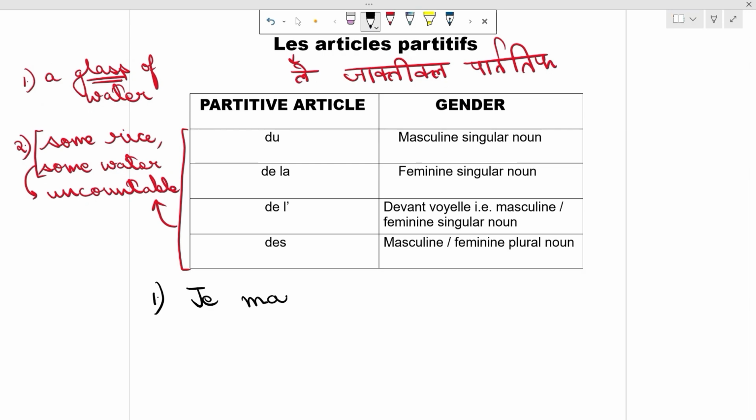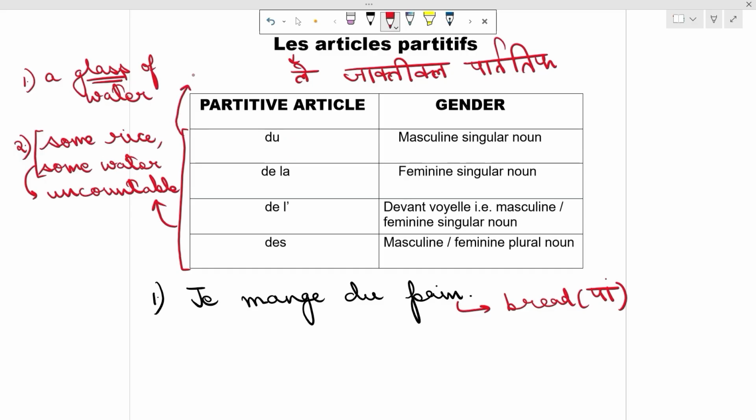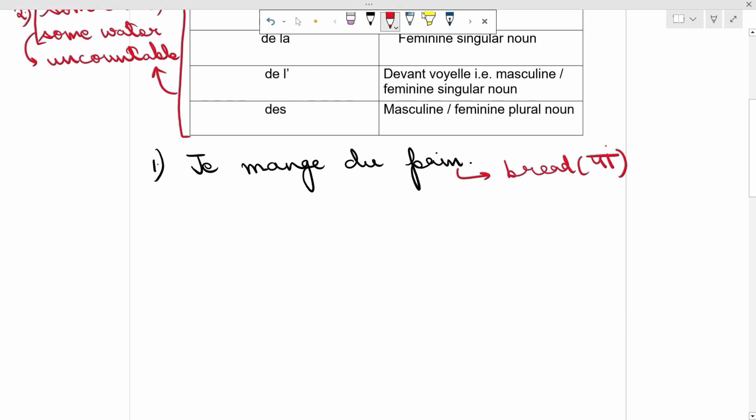Je mange du pain. This means I eat or I am eating some bread. The pronunciation is pain. These four mean some, give a sense of some or few. Here, the sense is some. Since bread or pain is a masculine singular noun, we have used du.